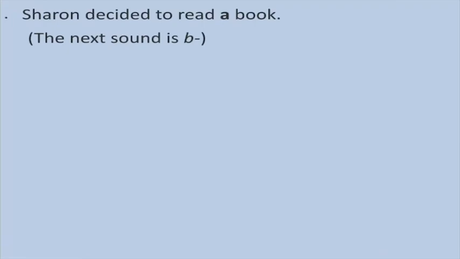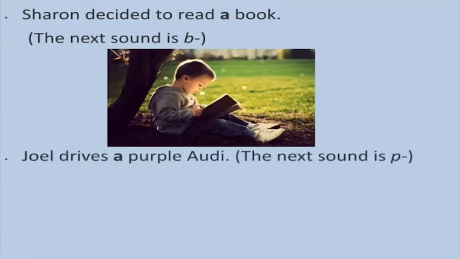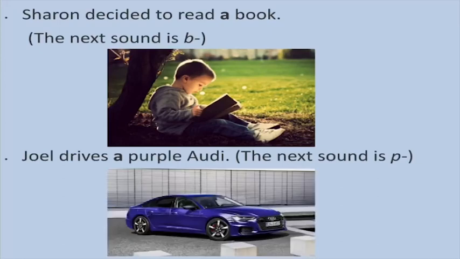In the next example, Sharon decided to read a book. Clearly, we can see, students, the next sound is B. Joel drives a purple Audi. The next sound is P. After a, we can see the sound of purple begins with P.